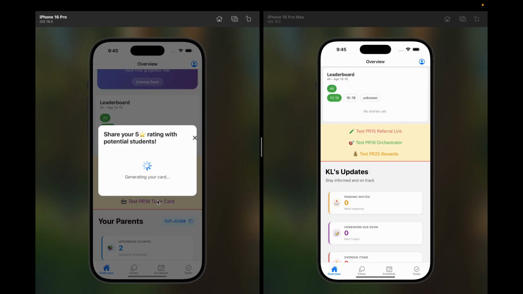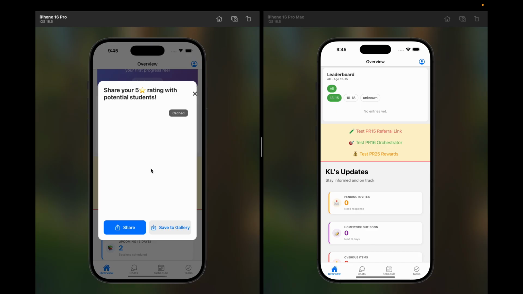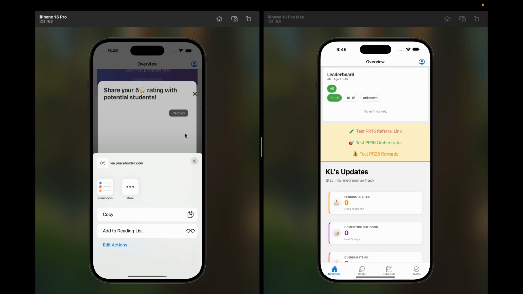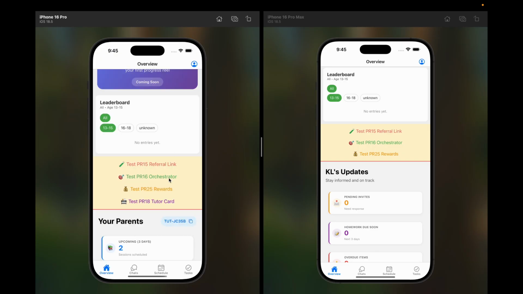Then this is tutor card creation. Currently it will not show a tutor card in the front end, but sharing and everything else works. Here you can see you get a code, which we will share with the parent, and then he can connect with the tutor. Now I'll go to my second project from here.